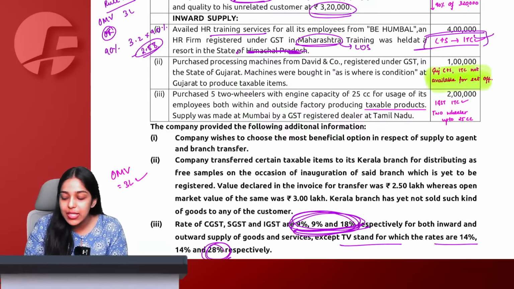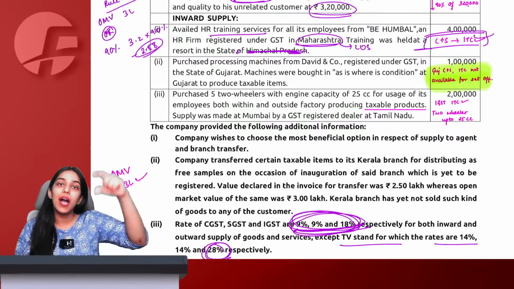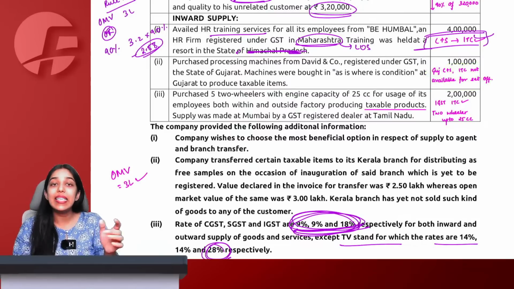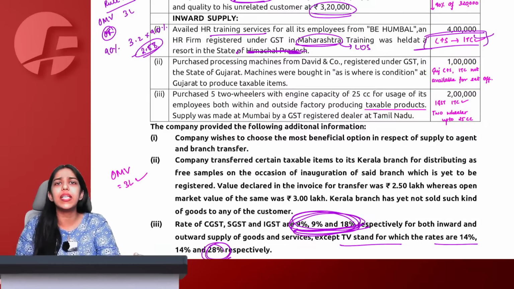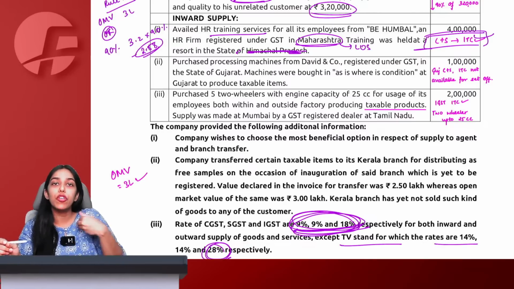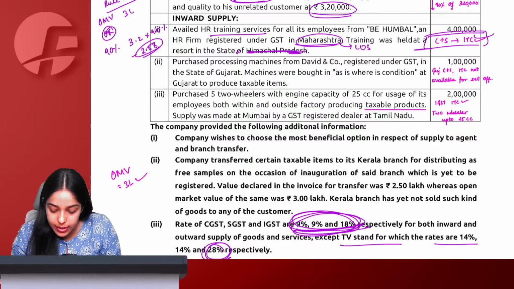GST of Gujarat state will be charged, and this ITC will not be available for set off in my Maharashtra state. Therefore, I cannot take the ITC. ITC as such is eligible. If this would have been an IGST credit, it would have been eligible. Because it is Gujarat state C plus SGST, which will not be useful for me to set off in Maharashtra state. Therefore, I cannot take this ITC.